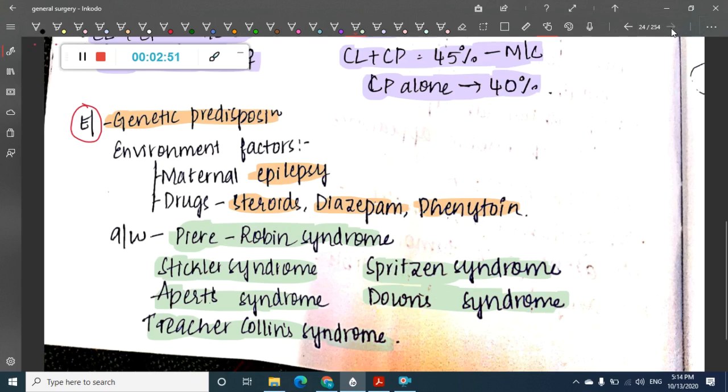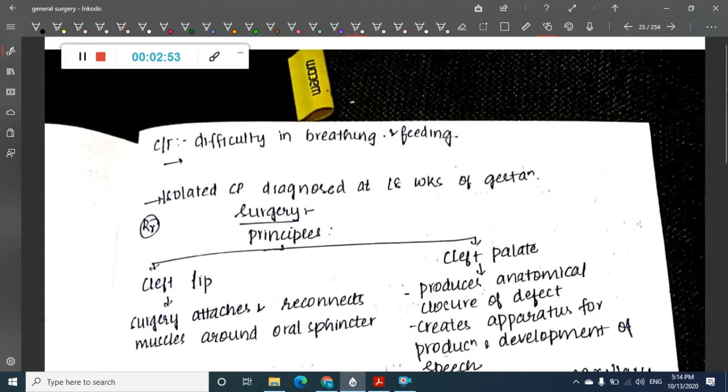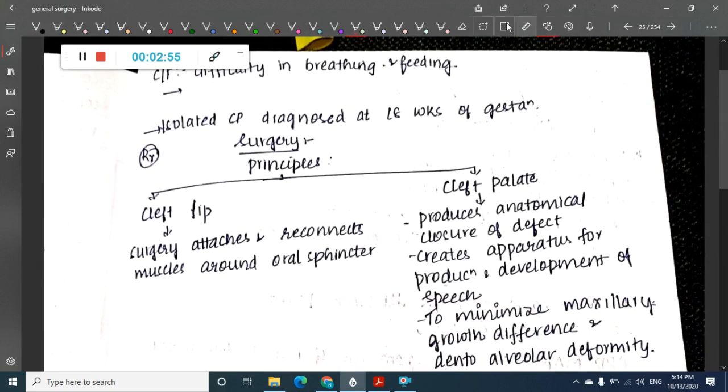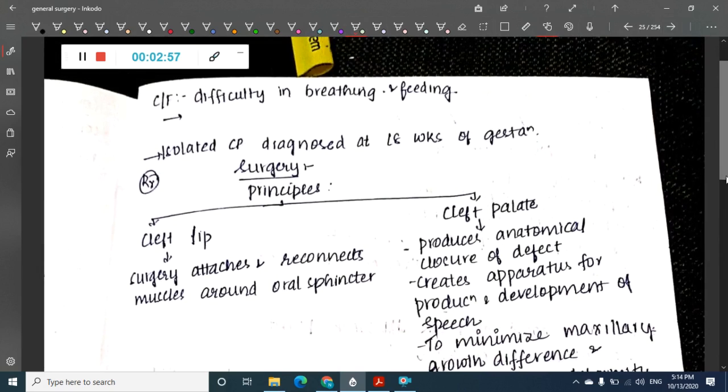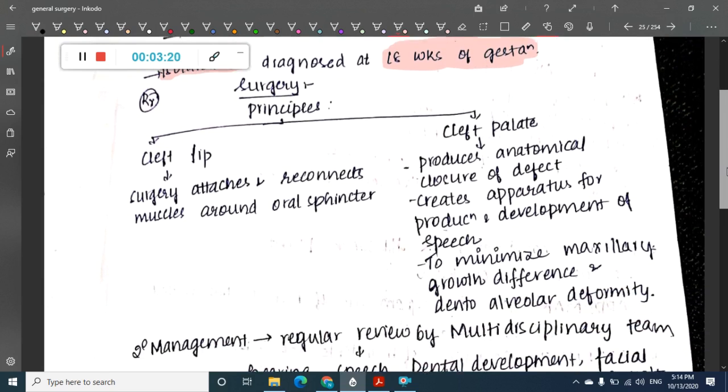Then if you see the clinical features, because of the cleft lip and cleft palate, there is difficulty in feeding and breathing. The isolated cleft palate is diagnosed at 18 weeks of gestation itself. When the baby is in the womb of the mother, at 18 weeks of gestation, we can diagnose the isolated cleft palate. Then what are the surgeries that you do?